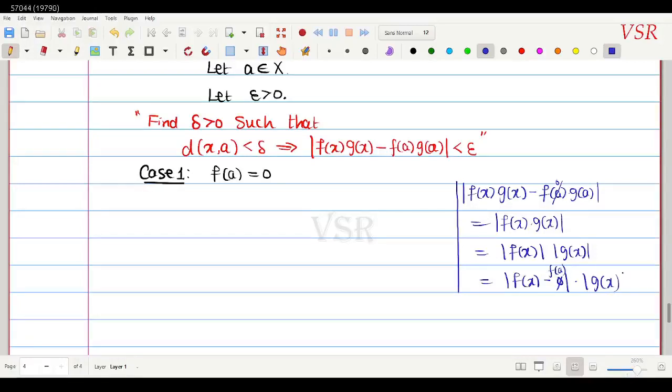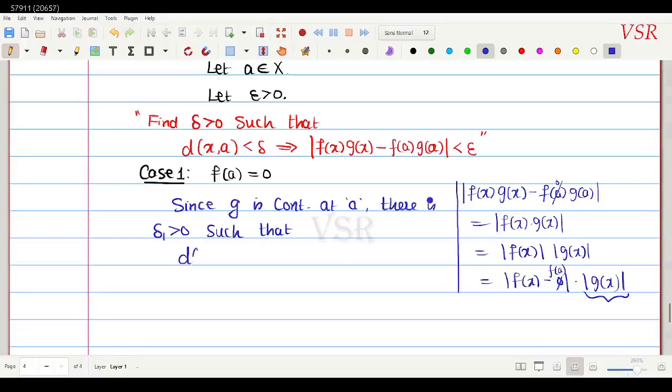That's all. Now if I just bound this g of x by a number, I am going to give an upper bound. Okay, so I'll write this. Okay, since g is continuous at a, there is delta 1 positive such that whenever distance between x and a is less than delta 1, this would imply that modulus of g of x minus g of a is less than 1.